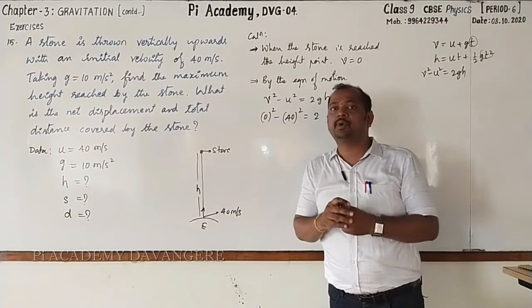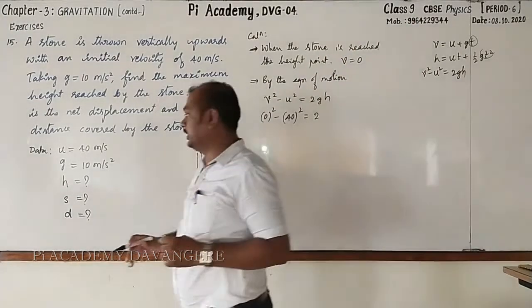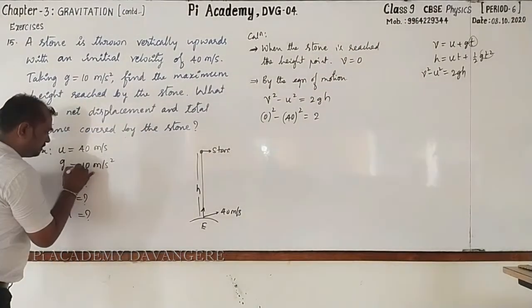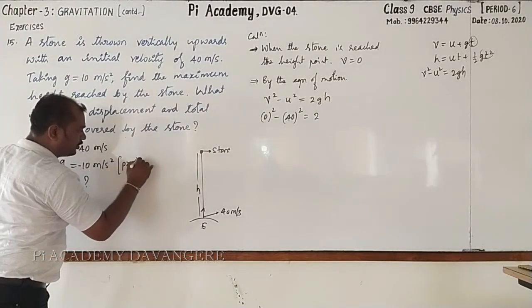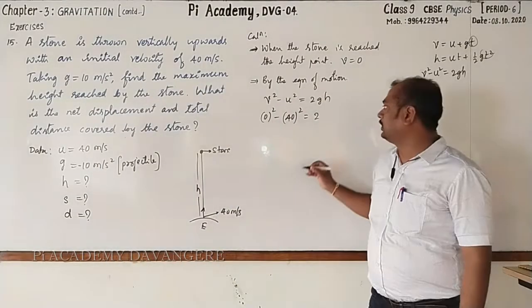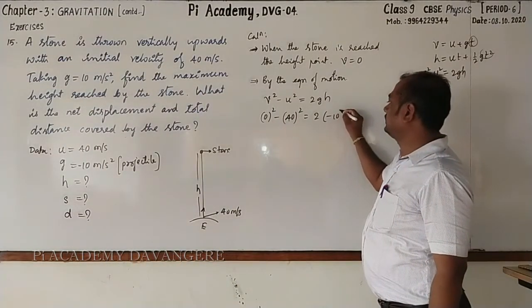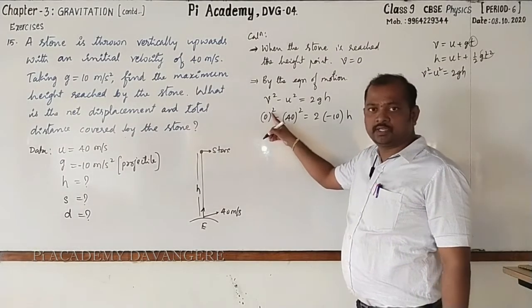But please do remember, stone is thrown vertically upward. So that this will be minus 10. Now here I'll write projectile body. This is equal to minus 10 into h. Then 0 whole square is 0.